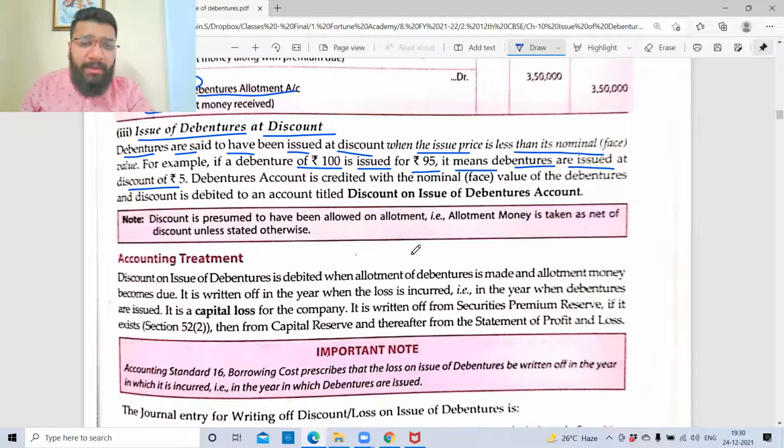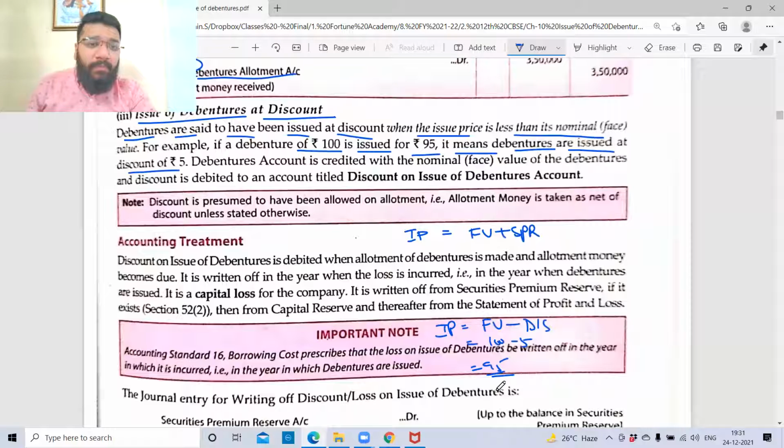Very simple concept. See, the issue price formula we learned was face value plus SPR. Now here, the issue price formula will be face value minus discount. If face value is 100 rupees and discount is 5 rupees, what is my issue price? 95. That's what is discount. Debenture account is credited with the nominal face value. Now, this is the highlight point here.